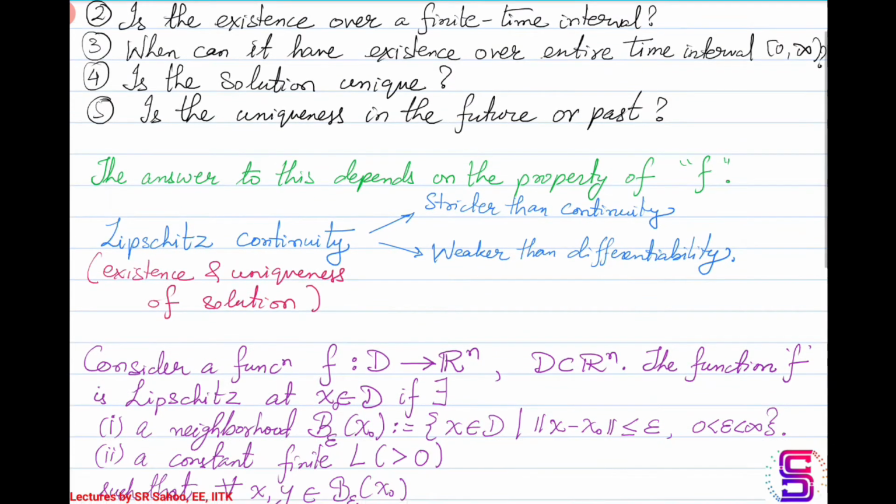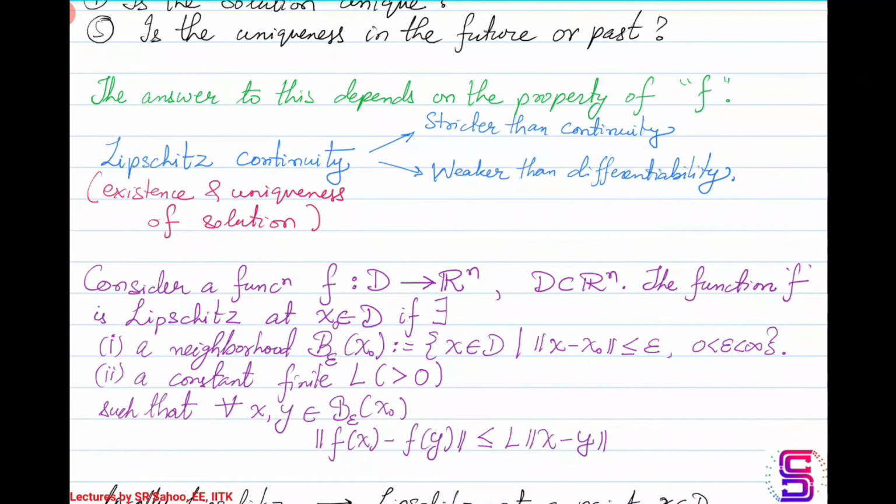Lipschitz continuity is essentially associated with existence and uniqueness of such differential equations. It is a condition on the functions. It is slightly stricter than what continuity suggests, but weaker than what differentiability demands.